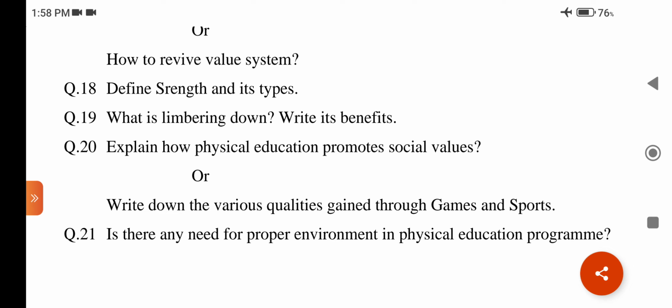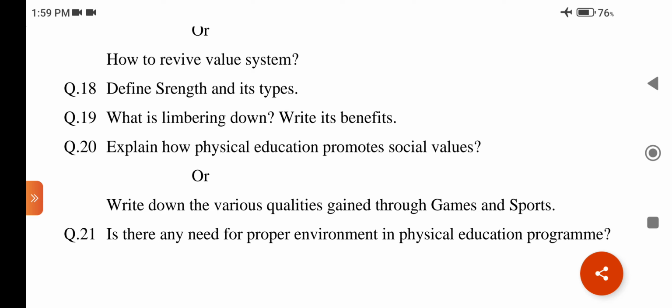The answer may be: after the training session, a limber down of 15 to 20 minutes is essential to help an athlete to recover. Some light exercises are performed without giving jerk to the body to bring back the body temperature near to normal level. Limbering down is also known as cooling down.